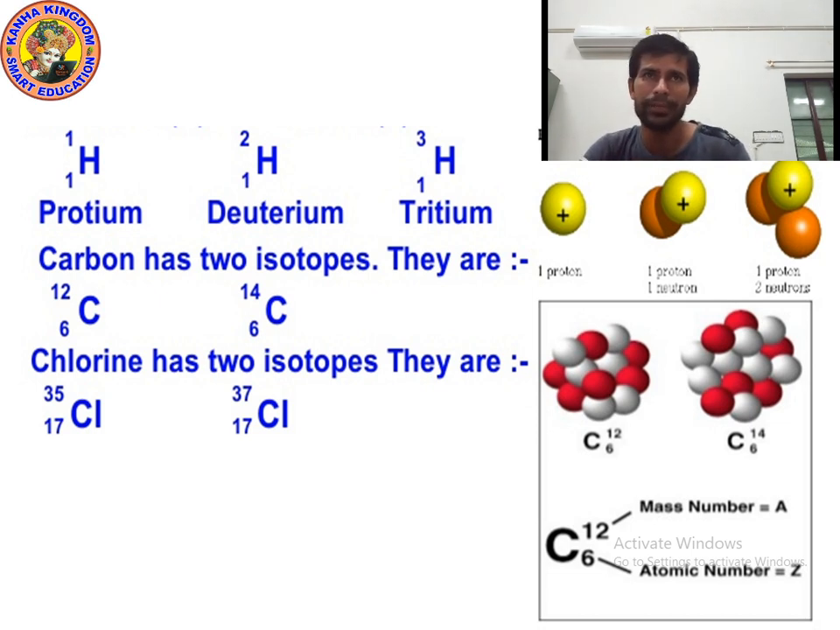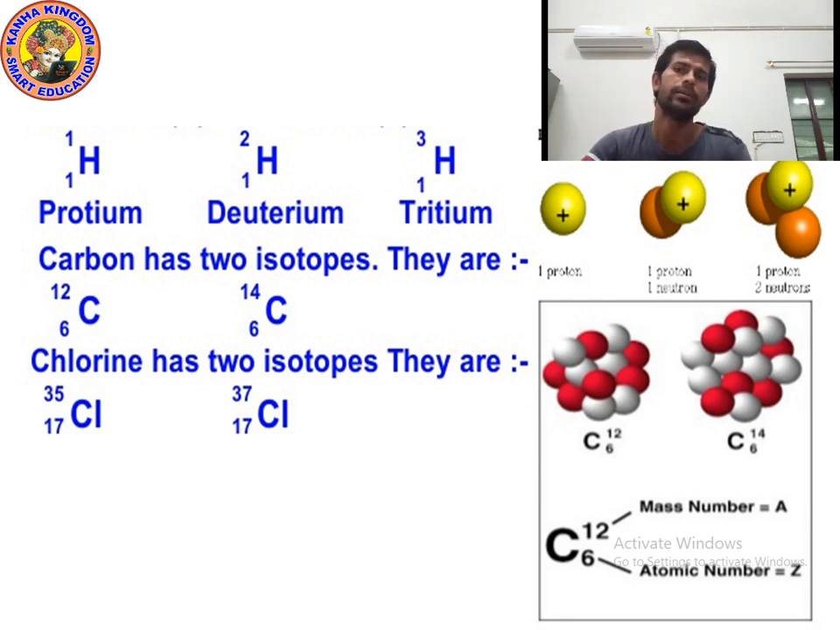And what is the atomic number of protium? 1. Now for deuterium, can you tell me what is the mass number of deuterium? 2. And what is the atomic number? 1. Can you tell me for tritium, what is the mass number of tritium? 3. Okay. And what is the atomic number of tritium? 1.